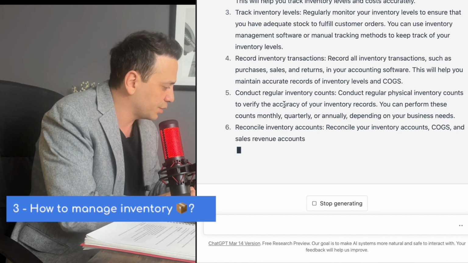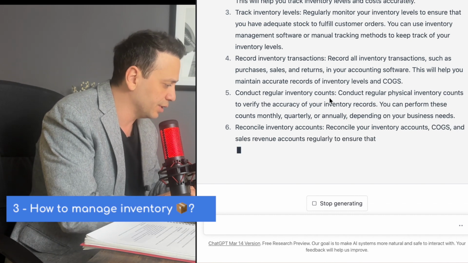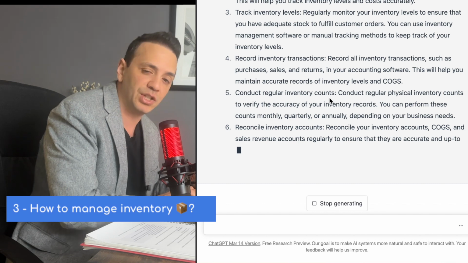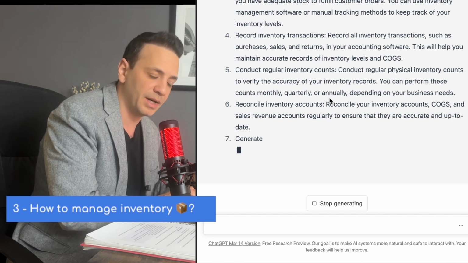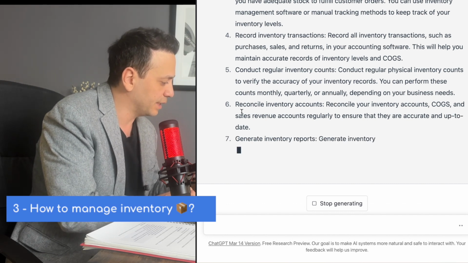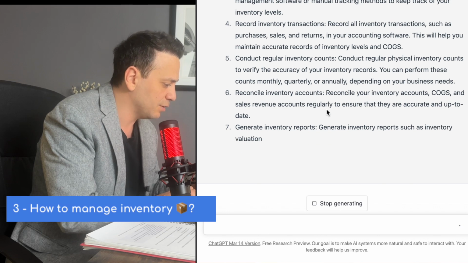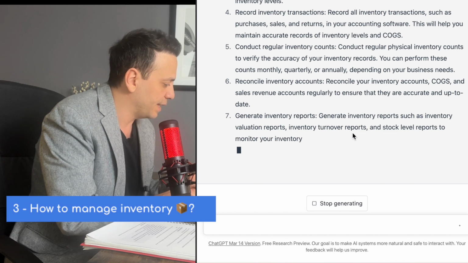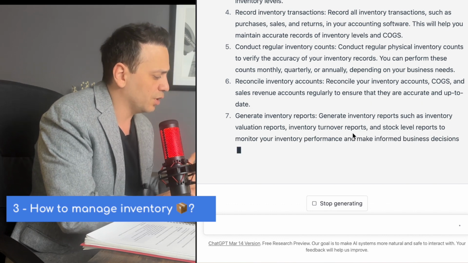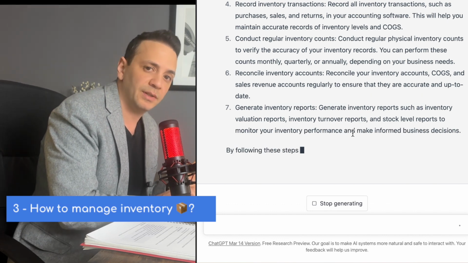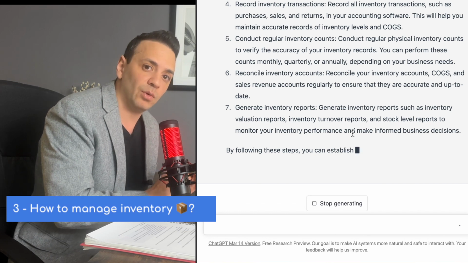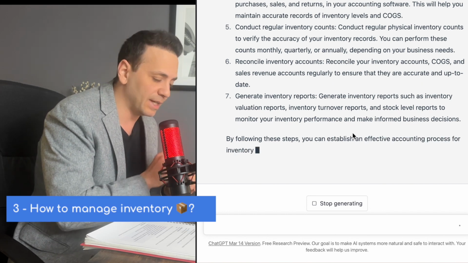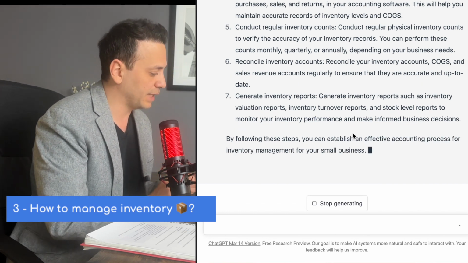Number 5 is to conduct regular inventory counts. This is pretty good. So you can catch any kind of missing inventory or expired inventory. And then reconcile the inventory accounts. This is pretty good advice. Generate inventory reports at month end. This makes a lot of sense. Okay, so far so good. I mean, some of this stuff is pretty general and some of it is pretty good as a full checklist to go ahead and check off as you're starting a new role and setting up the accounting process at a company.